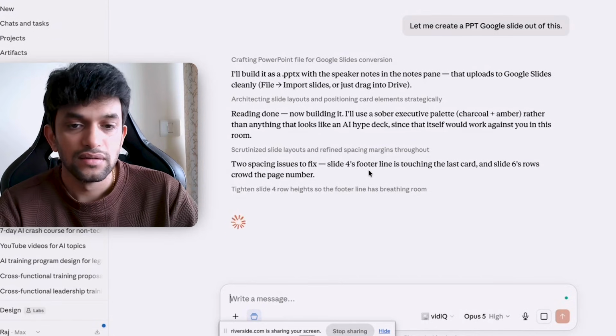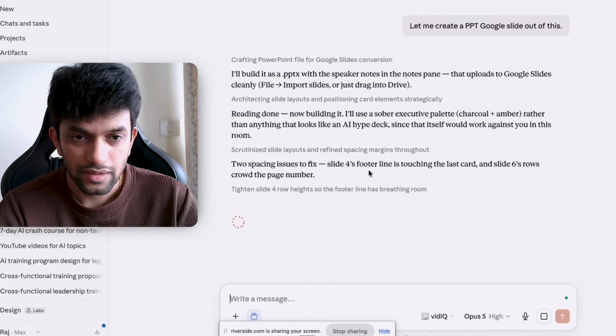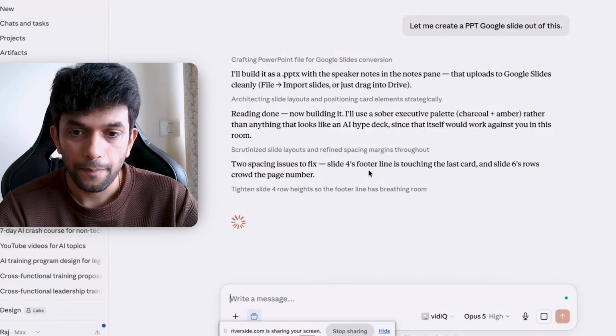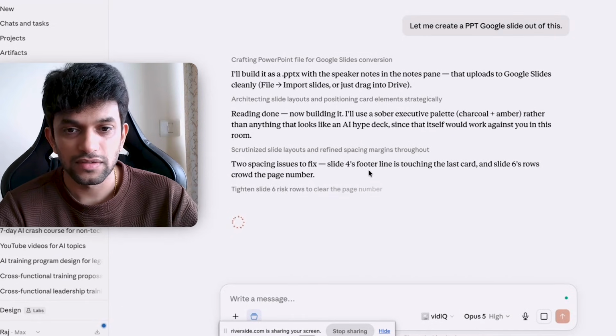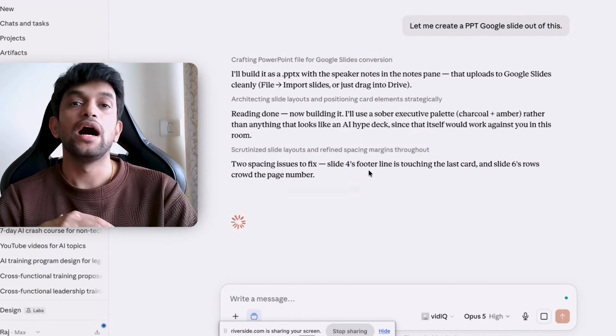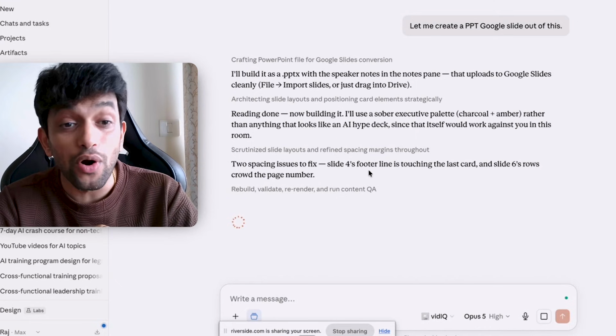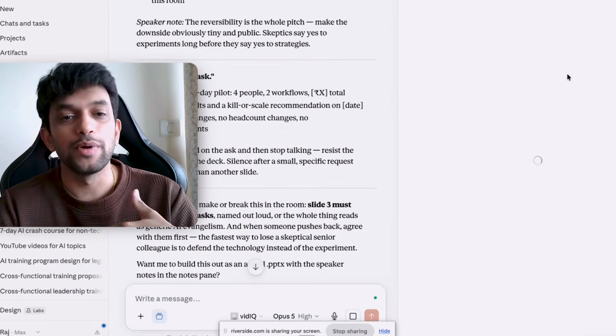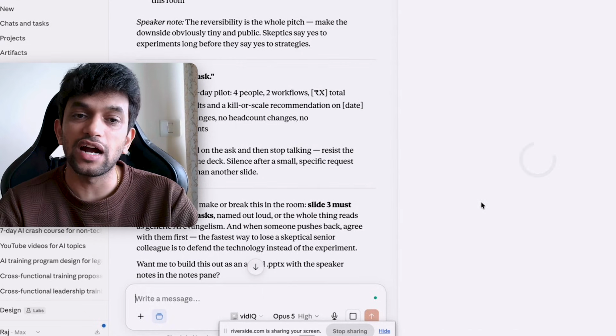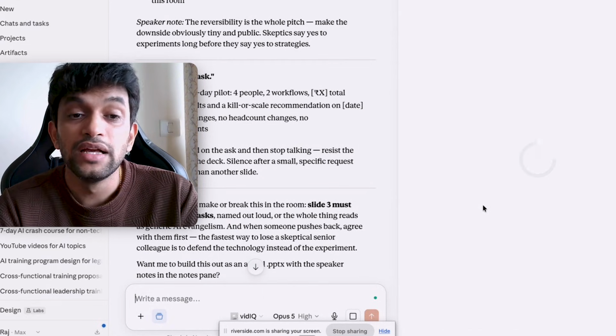Yes, guys. Two spacing issues to fix. It basically takes a lot of time, but are you able to understand how fast new models are being released? Whatever you are reading now might be obsolete in coming time. But what I want you to do is start learning and start executing, because it's a learning process.